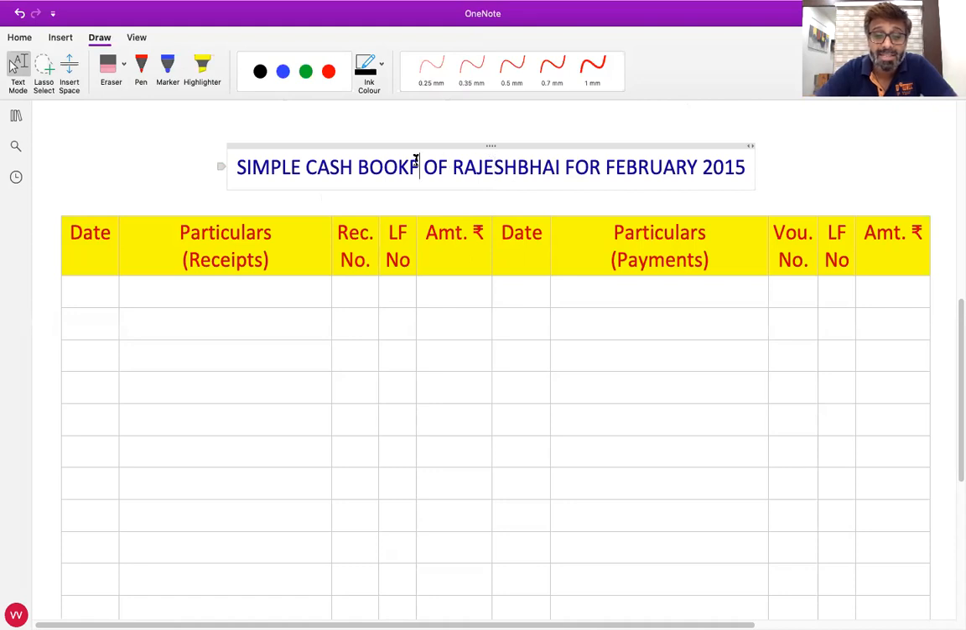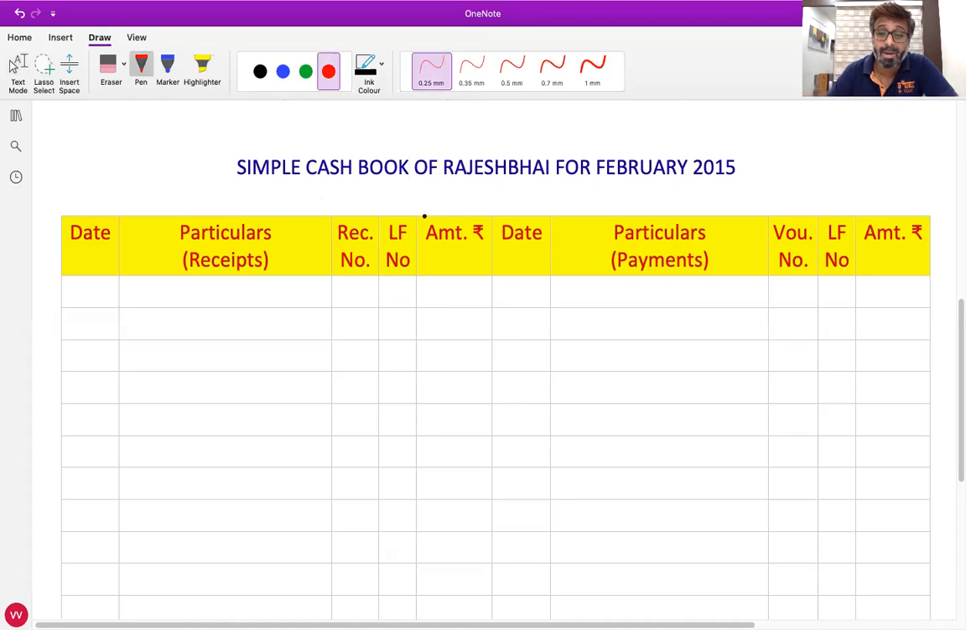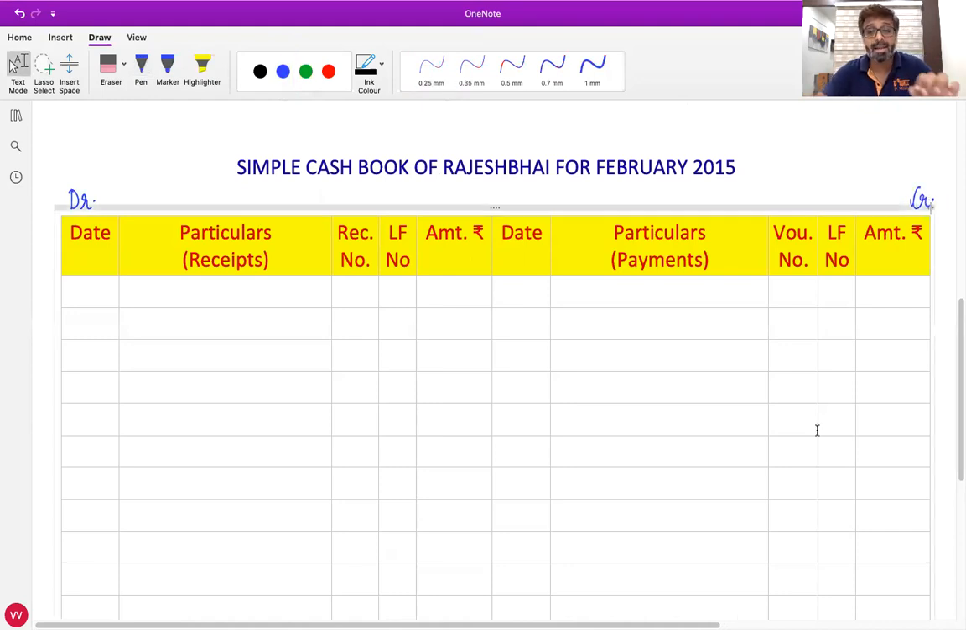And as we discussed the format yesterday, you all can see date, particulars, receipt number, LF number, amount. Date, particulars, payment, voucher number, LF number, and amount. Also, on the debit side, give the heading DR, means left side, and at the extreme corner on the right side, write CR. Without fail, DR, CR must be written, okay? Debit and credit. 2 minutes time, start fast. Your time starts now.